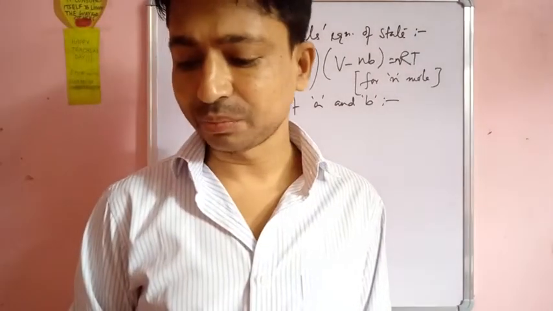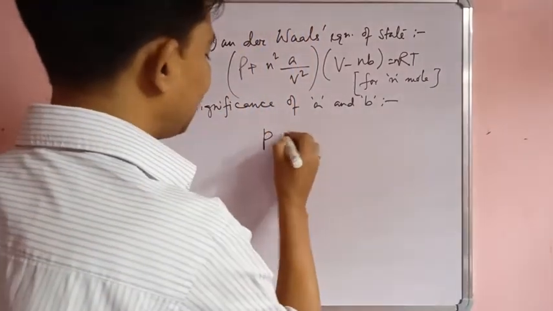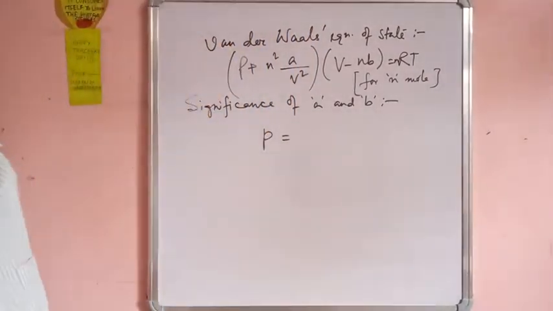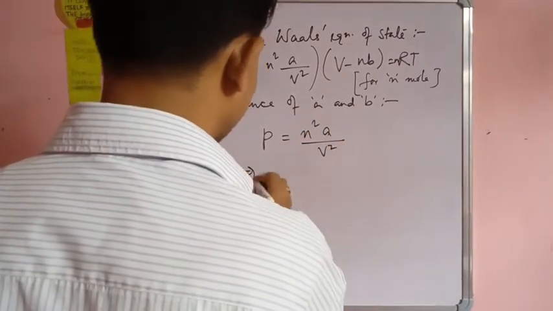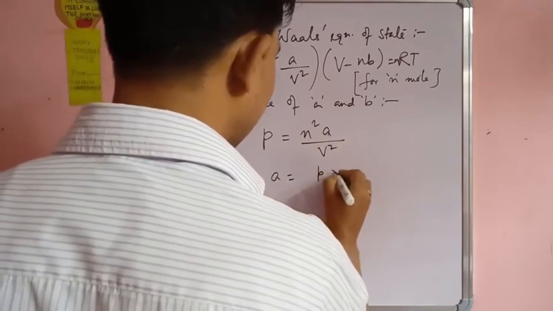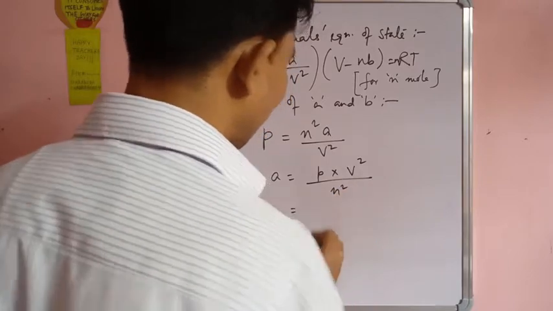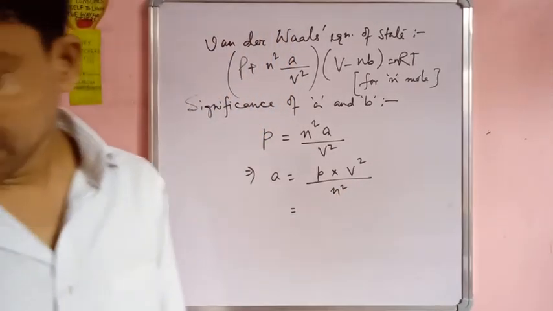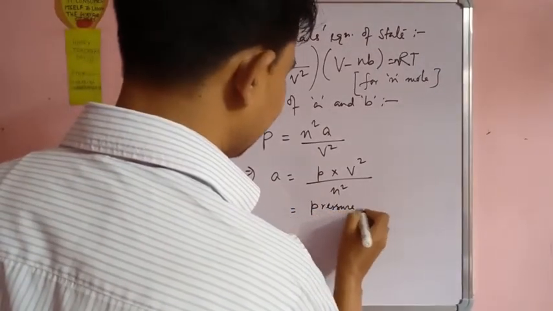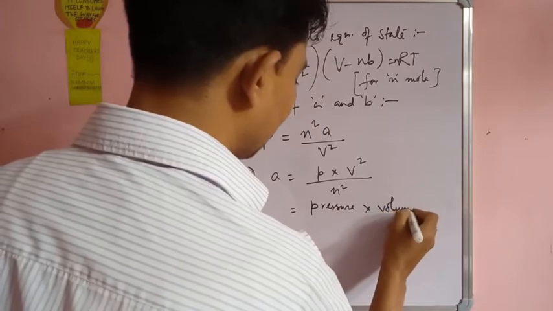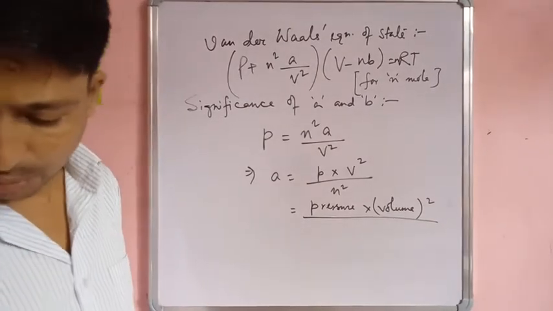So what is the unit of a now? We have seen that P is equal to n square a by V square, which implies that a is equal to P into V square divided by n square. P is pressure, into volume square, divided by n, the number of moles, so moles square.